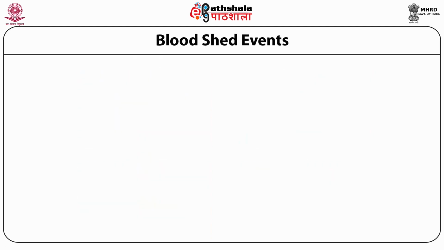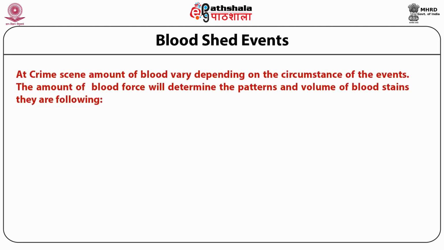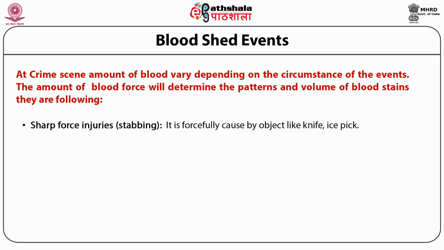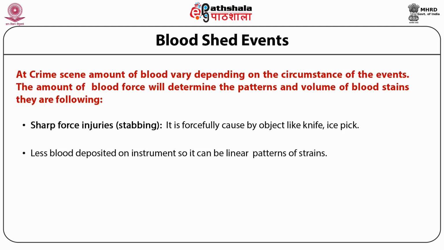Now I will tell you about bloodshed events. At a crime scene, the amount of blood varies depending on the circumstances of the event. The amount of blood force will determine the pattern and volume of the blood stain. In the case of sharp force injuries, such as stabbing, which is forcefully caused by an object like a knife or ice pick, less blood is deposited on the instrument and the blood patterns are linear.